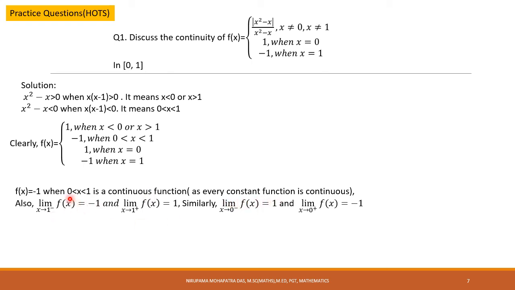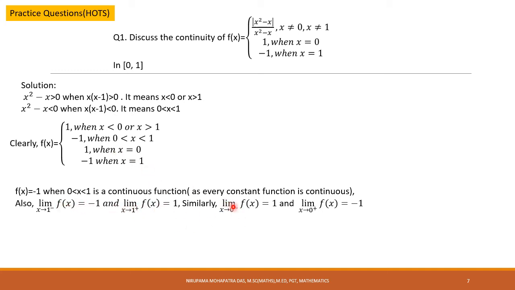अच्छा, now ये open interval में continuous हो गया. Okay, now limit x approaches to 1 minus. Limit x approaches to 1 minus means ये वाला केस होगा. f(x) equal to minus 1. Limit x approaches to 1 plus means first case f(x) equal to 1. So you see right limit and left limit both are unequal. ये right limit ये left limit.